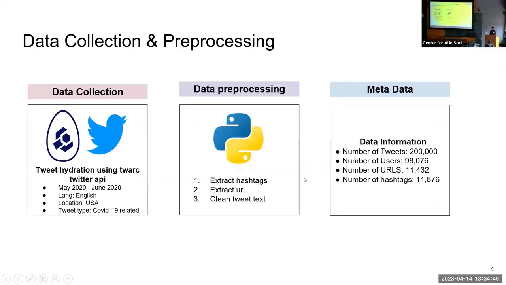Yep. So as you know, we are working on Twitter data. So we hydrated a bunch of tweets. We had initially 2.1 billion tweets for 3 years' worth of data. But for this POC, we are using 1 month of data, which has 200K tweets coming out of the United States related to COVID-19 and had a URL mentioned along with the tweet. So we extracted hashtags, URL, the metadata, and all the text information of the tweet, and how many followers the person has, how many times it was retweeted, and all this information. So we have 200K tweets, 98,000 users, 11,000 URLs, and around 11,000 unique hashtags in the data we are using.